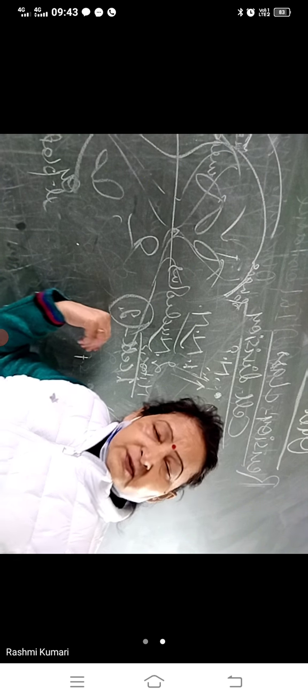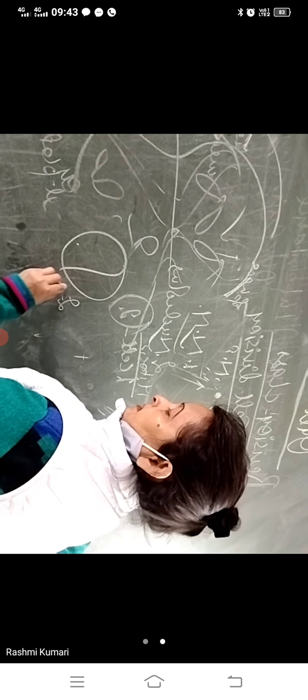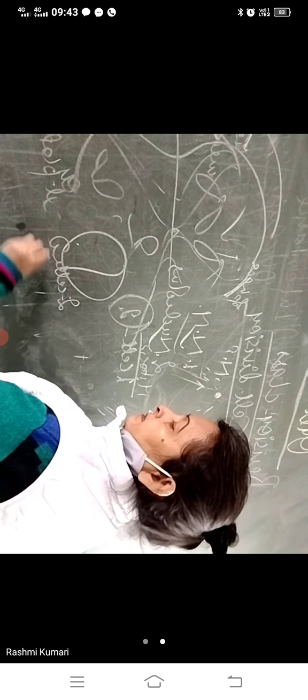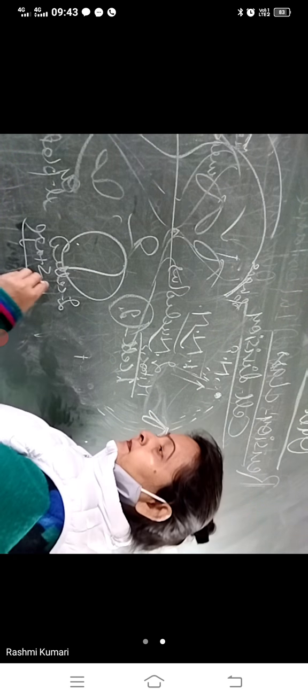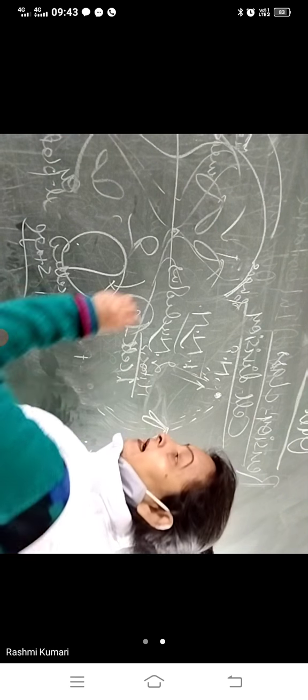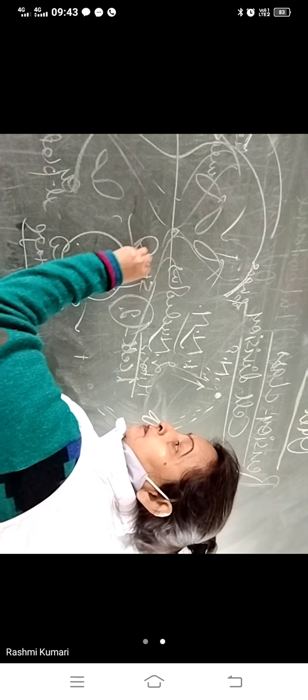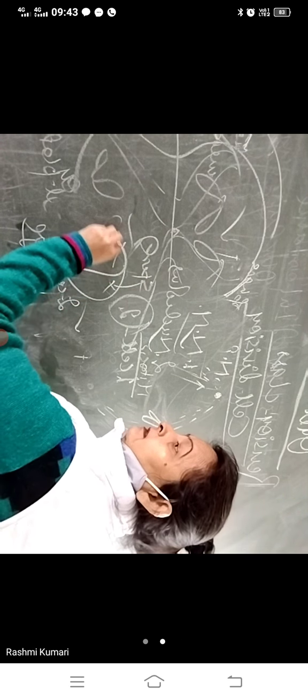Zygote is what? That is the two-celled stage. Am I clear? And why the two-celled stage? One representing sperm, second ovum.